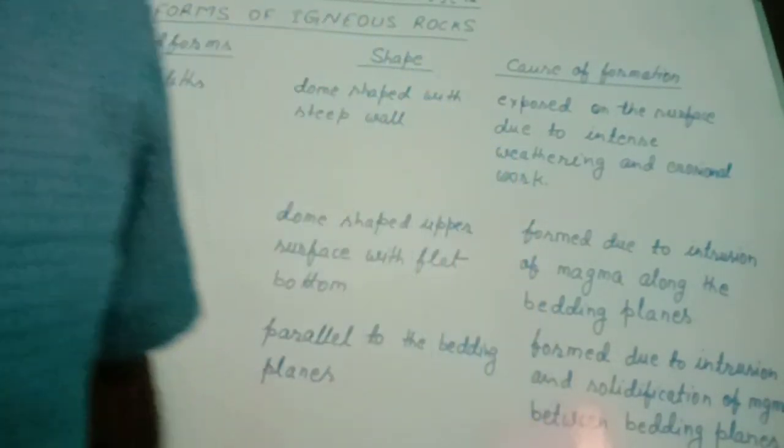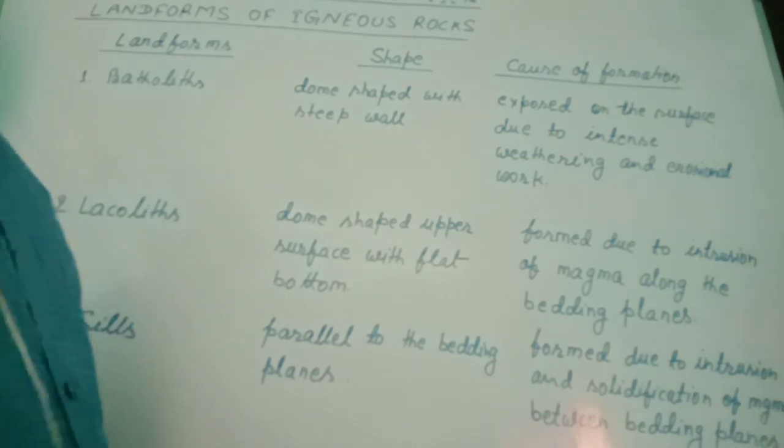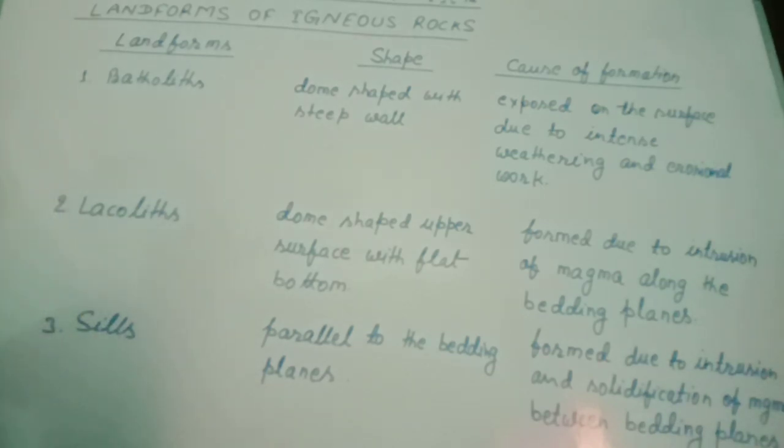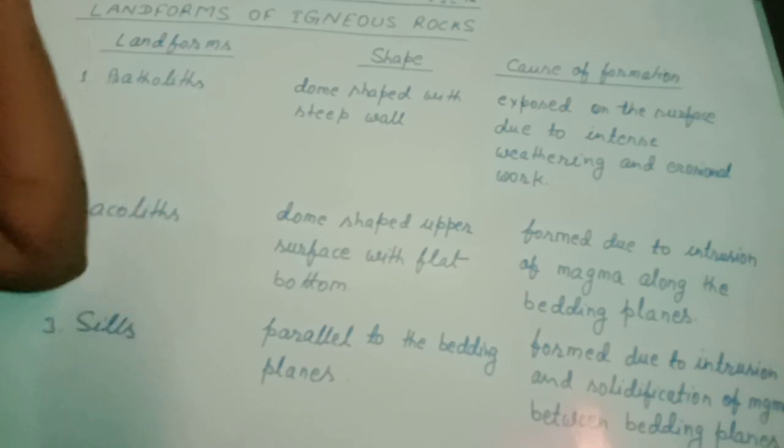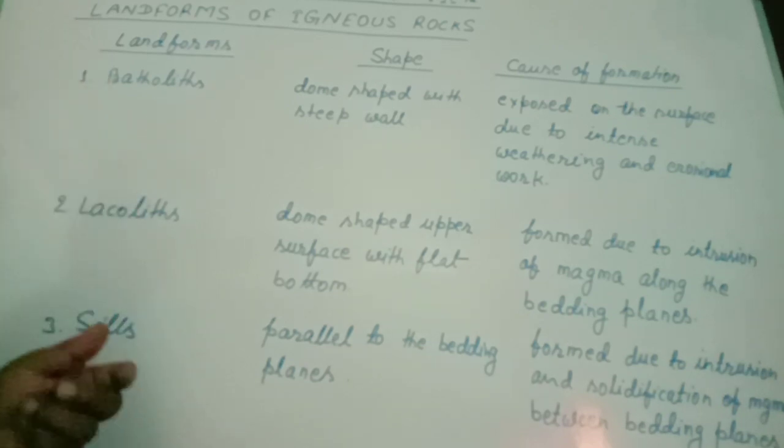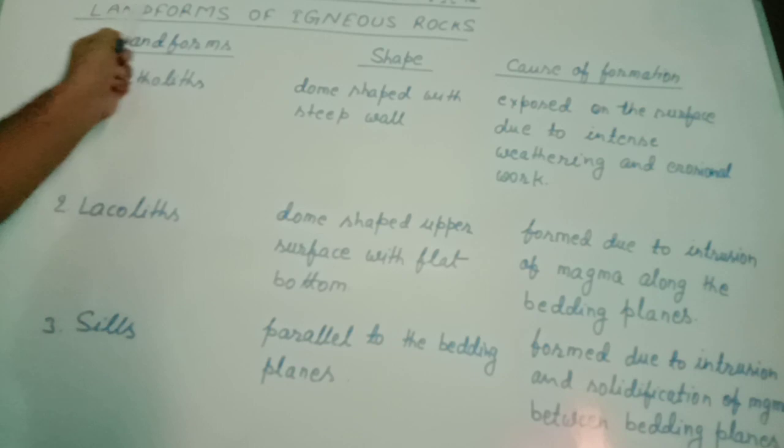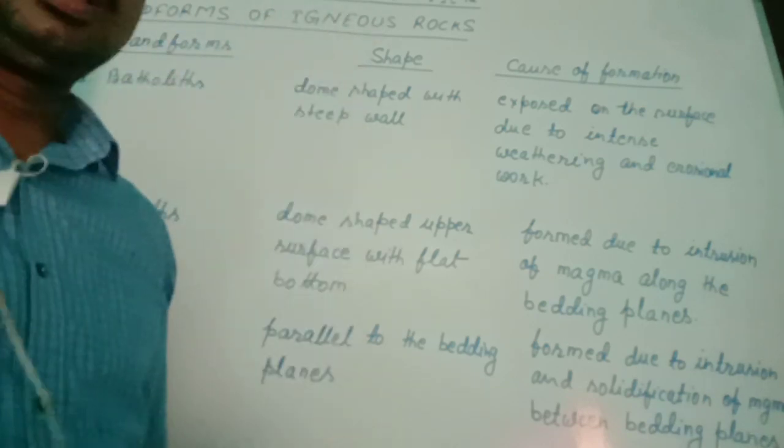In this period of geography, we are studying rocks. The first type of rocks is igneous rock, in which we have studied the characteristics of igneous rock in the last class. And today we will discuss the landforms of igneous rocks.